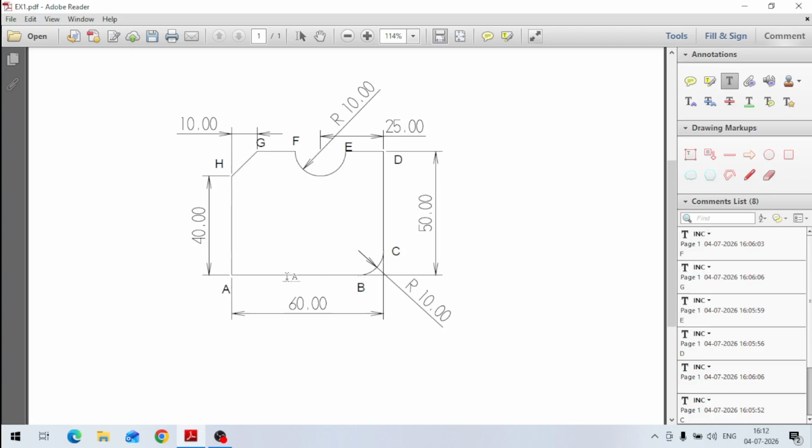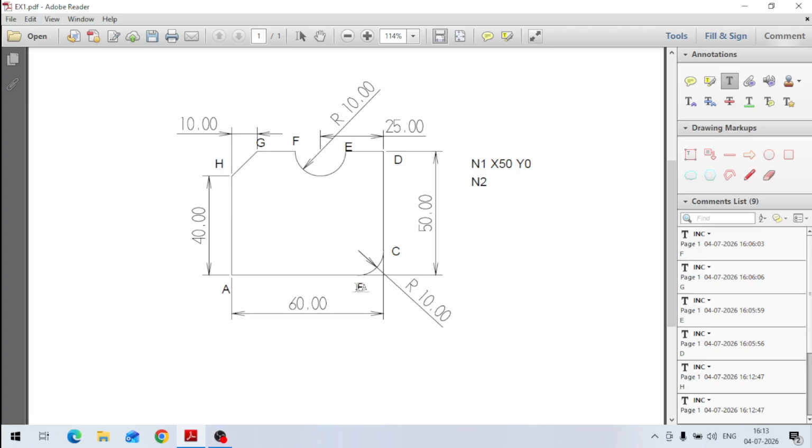So what I have to do is, in the first line, because it is a linear movement, let us take this N1, first line. So x50 and y0. Okay, x50 and y0. So this is the cut here from A to B. This distance A to B is the command for this. Okay, then N2, line number 2.